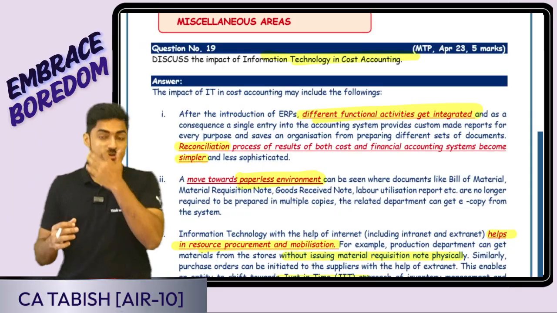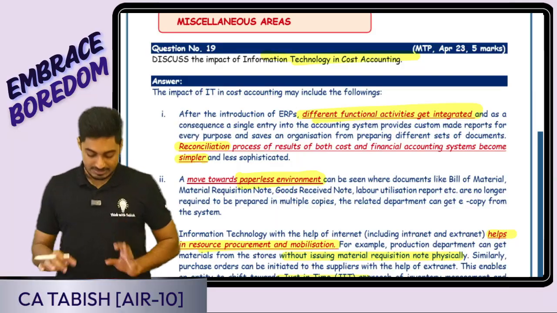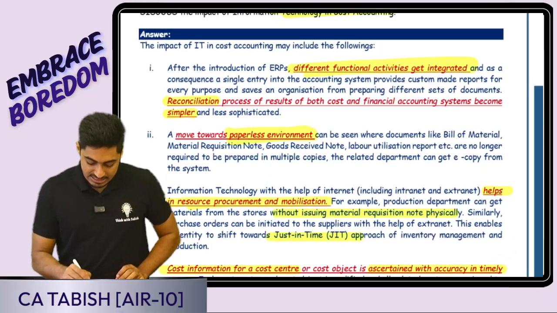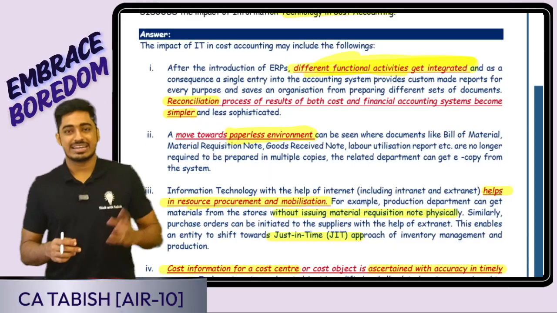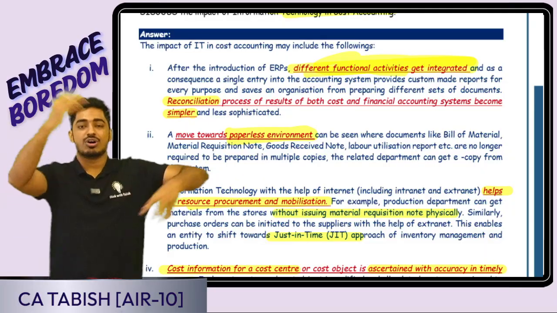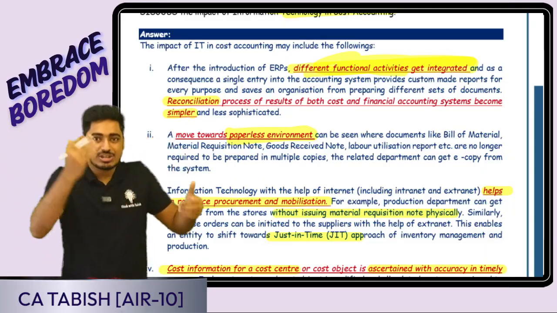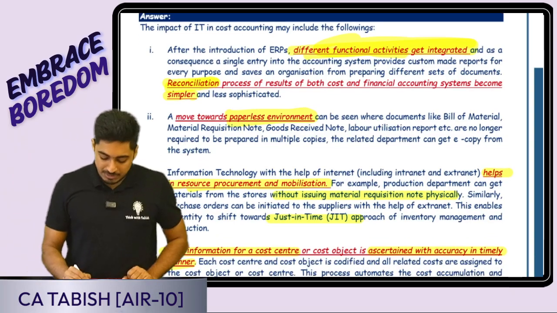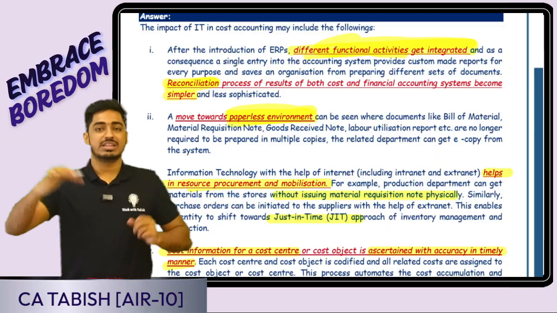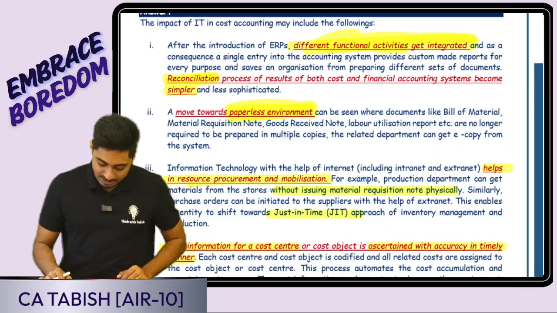We are doing costing. What is the benefit of information technology or ERP? Simple benefits are there. If you are having ERP, different functional activities get integrated. Purchase, production, all those things get integrated. Otherwise, we have to do them manually and separately. Because of that, reconciliation becomes simpler. Point number one. Point number two, there is a move towards a paperless environment. There is no need for paper. Everything is happening on the ERP only.